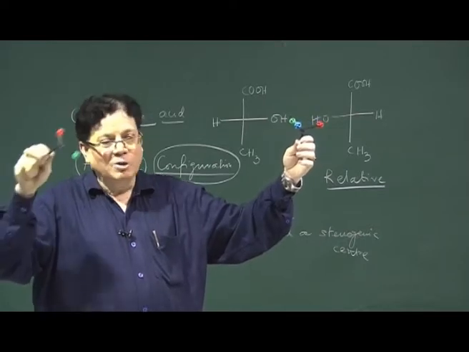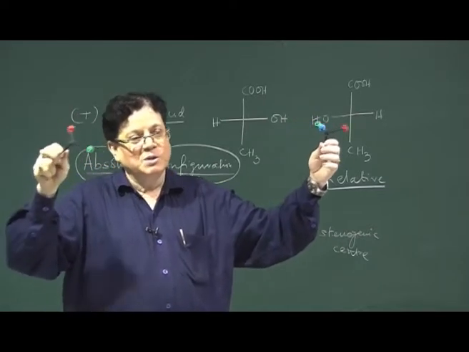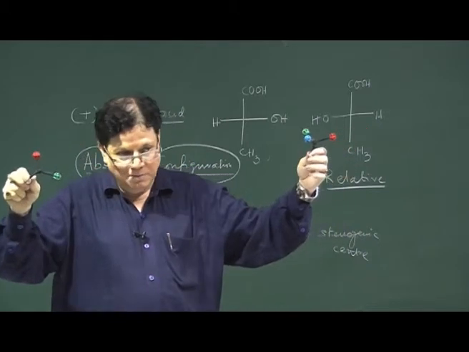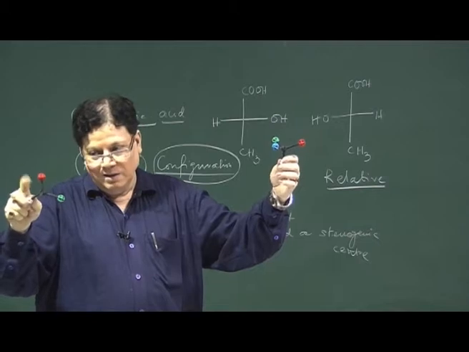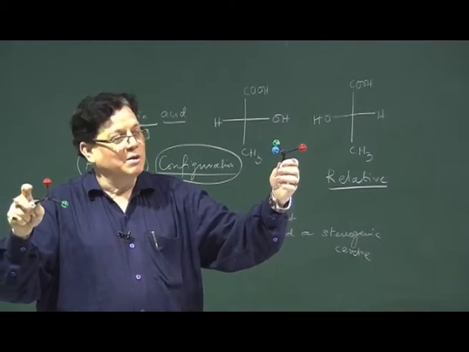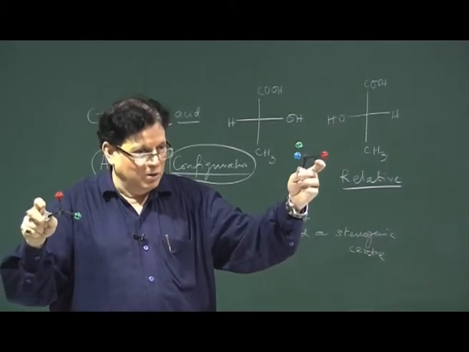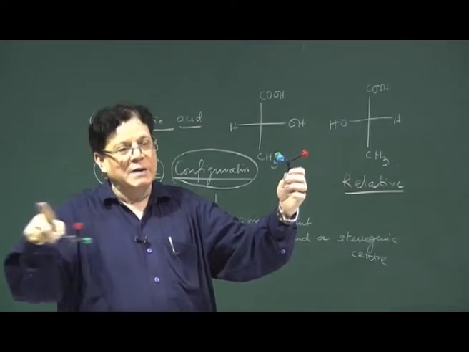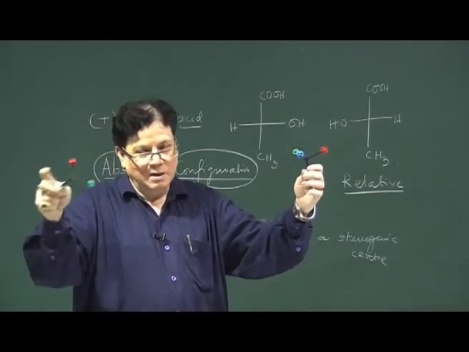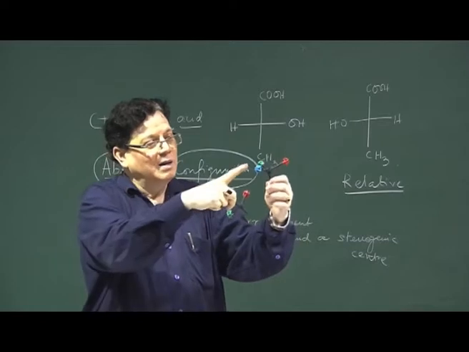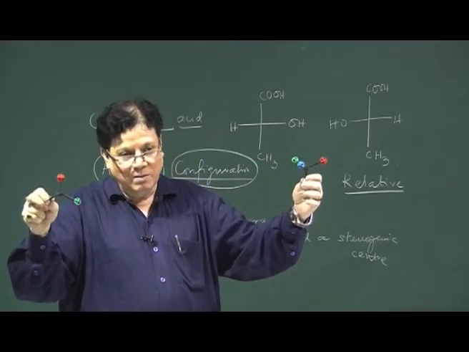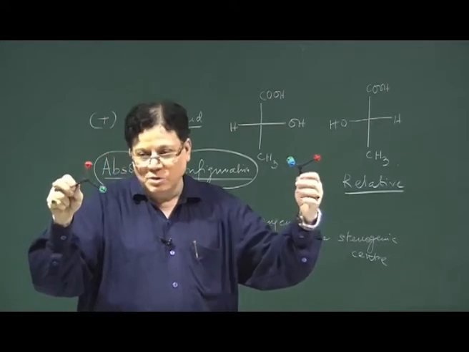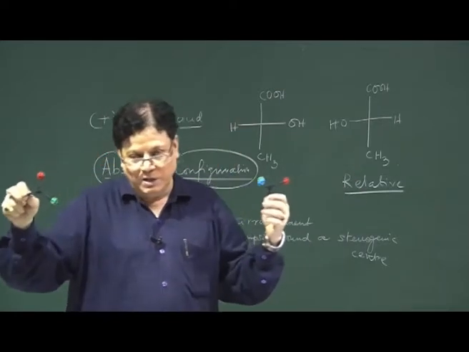Then, although I did not directly determine the absolute configuration of this molecule, what I am now able to say is that this has a similar configuration or a different configuration, depending on the sequence of steps in between. Suppose it is a similar configuration, then this configuration becomes a relative configuration, because you are not directly determining the configuration of this.